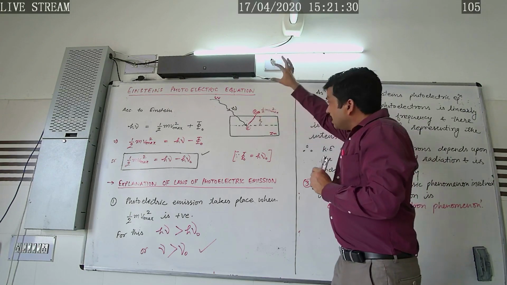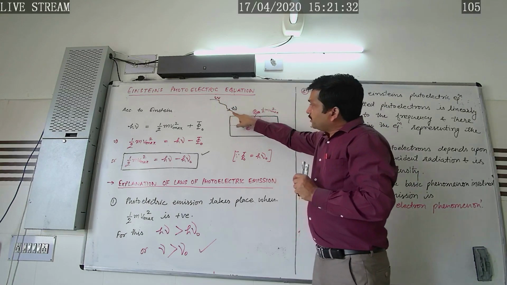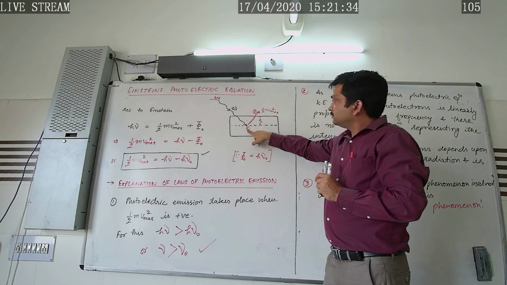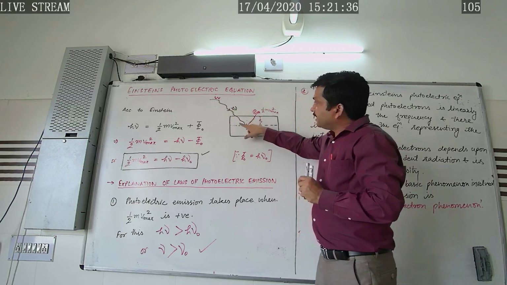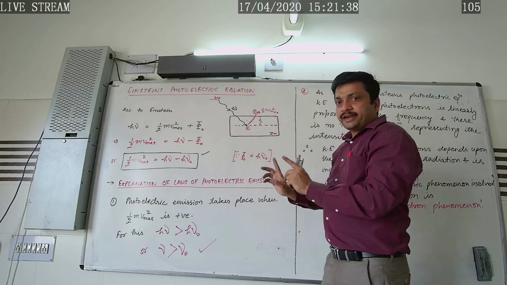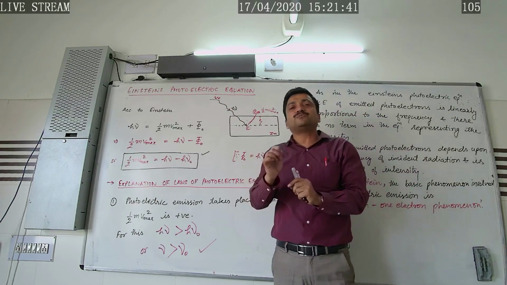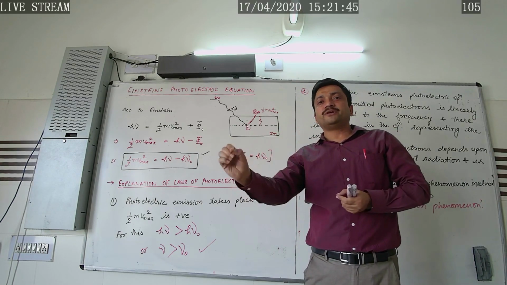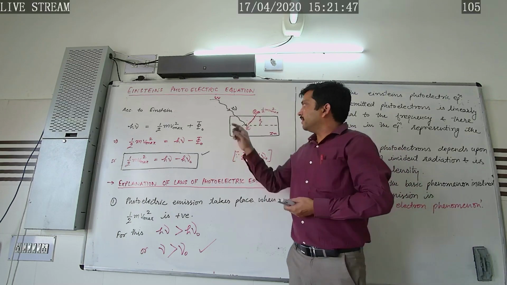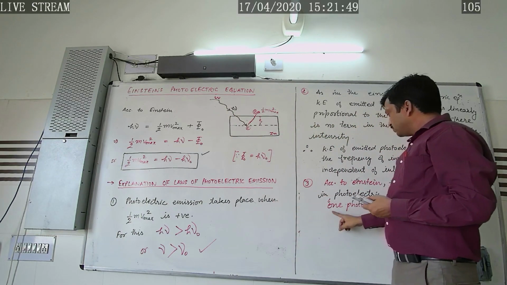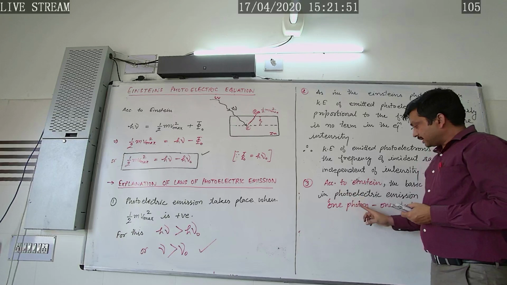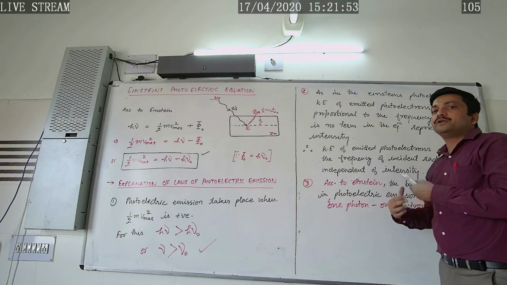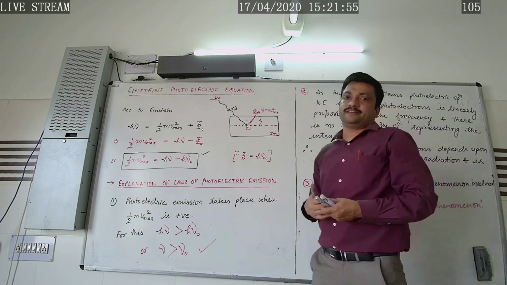Now, if we increase the intensity of incident radiation, and as we know that intensity is proportional to the number of photons falling per unit area per unit time, then a larger number of photons will fall on the metal surface, as a result of which a larger number of electrons will get ejected.